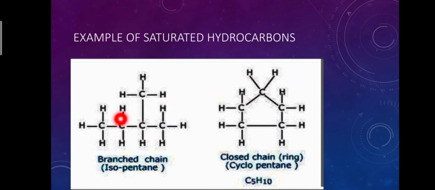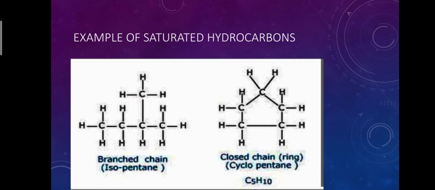In isopentane, 5 carbon atoms are present. All the valencies of carbon atoms are satisfied by forming single covalent bonds. Single covalent bonds are present between carbon-carbon atoms and carbon-hydrogen atoms.